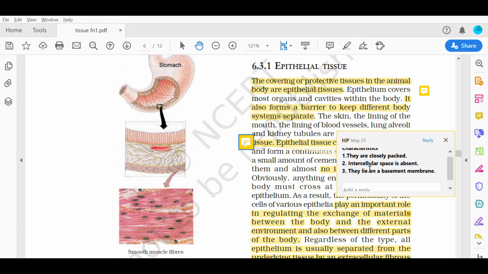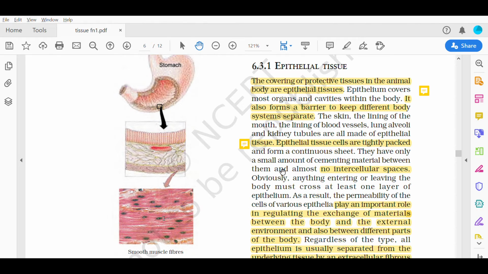And one more important characteristic feature is they lie on a basement membrane. This basement membrane helps them to provide support. They have only a small amount of cementing material between them and almost no intercellular spaces.